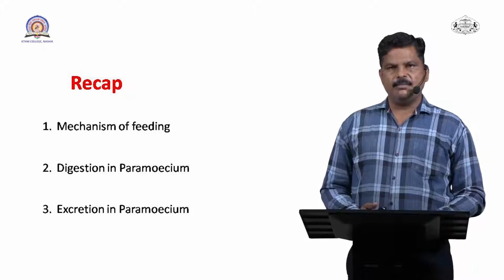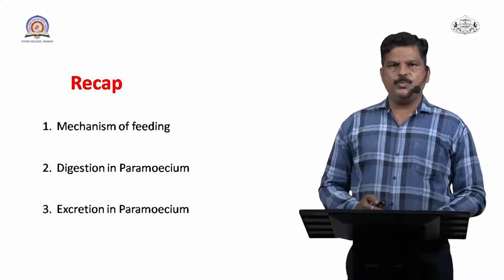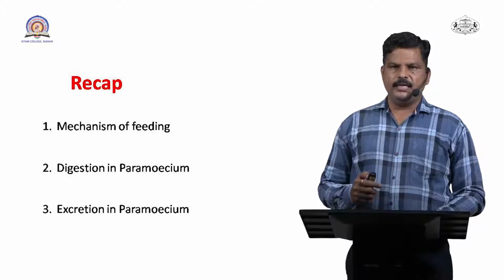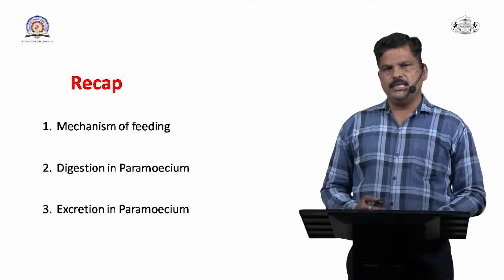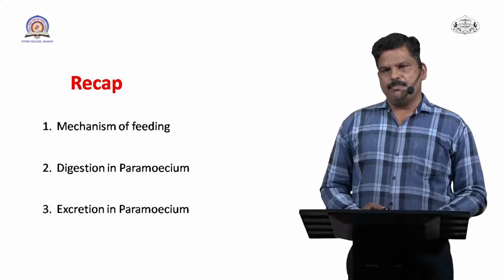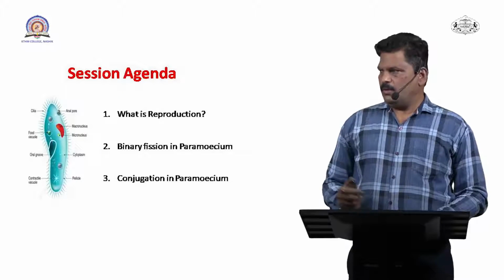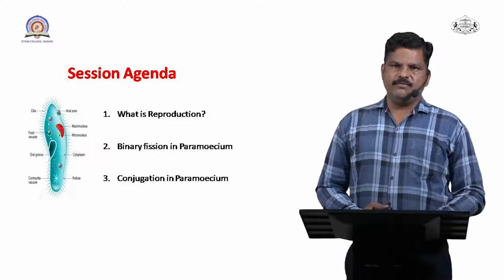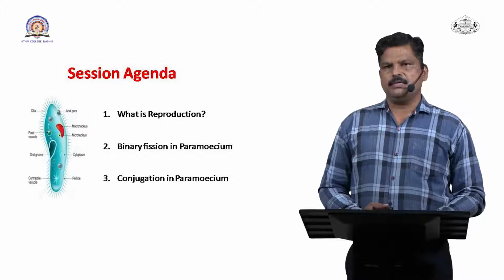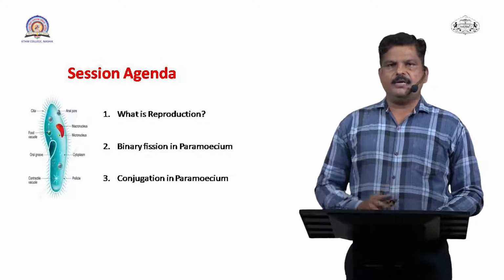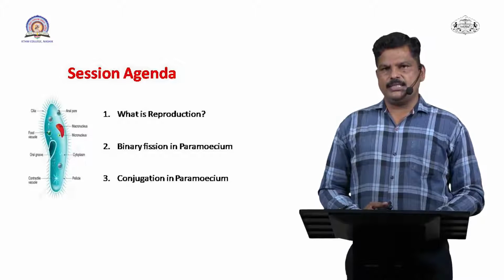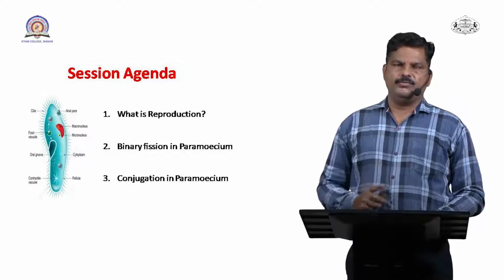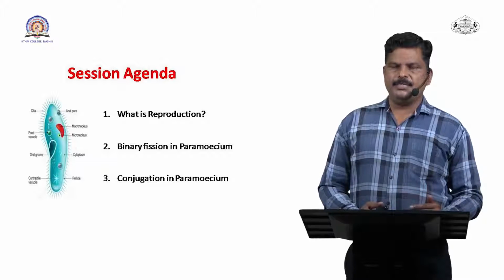As we know, Paramecium is a microscopic organism, but a very specific, complicated phenomenon of reproduction we observe in Paramecium. In today's lecture we want to see first what is reproduction and what are the different types of reproduction, and second, in case of Paramecium, both types of reproduction, that is sexual as well as asexual mode of reproduction, we can visualize.